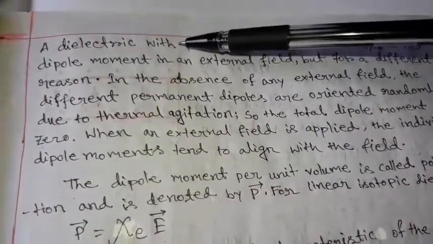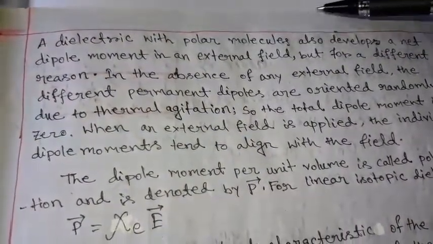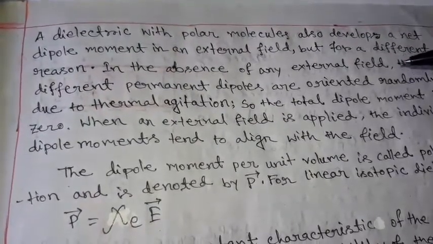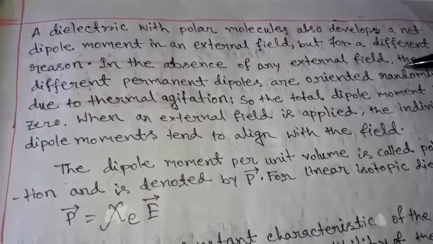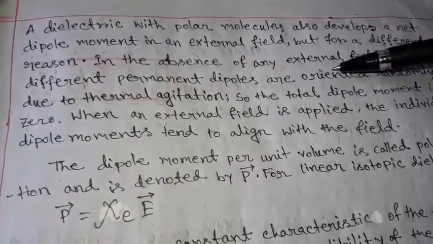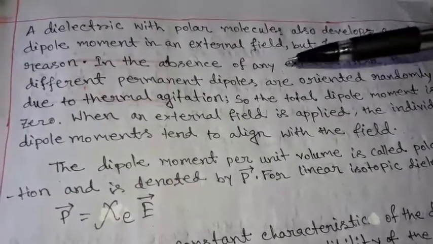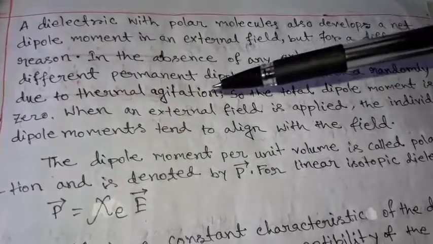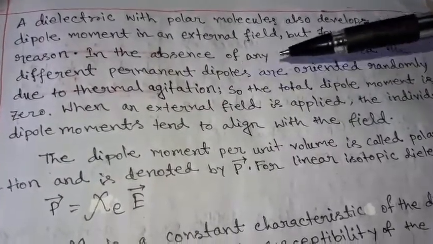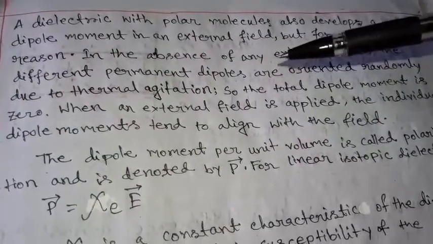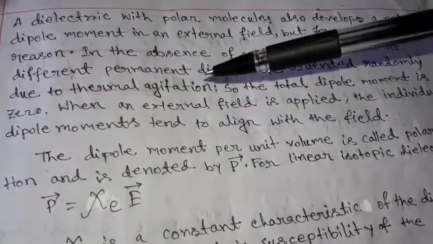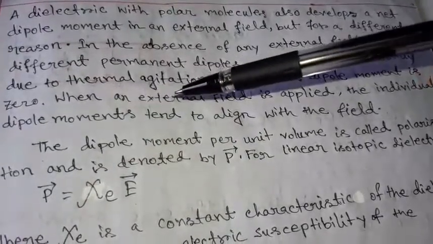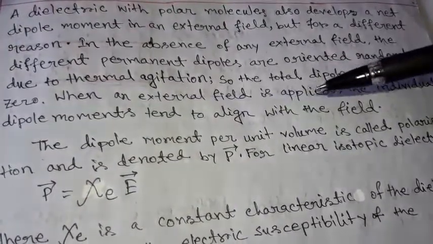The dielectric with polar molecules also develops a net dipole moment in an external field, but for a different reason. In the absence of an external field, the different permanent dipoles are oriented randomly due to thermal agitation. So the total dipole moment is zero. When an external field is applied, the individual dipole moments tend to align with the field.